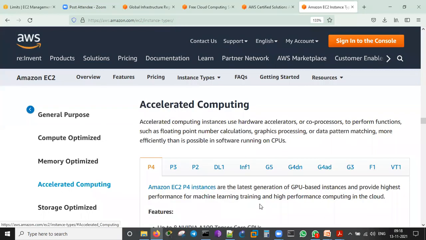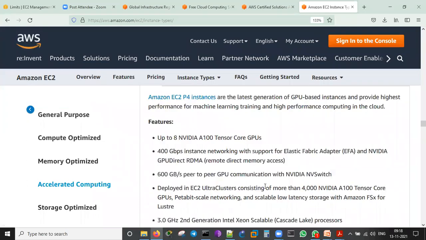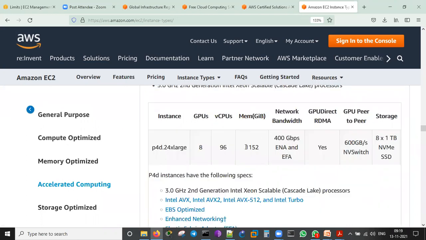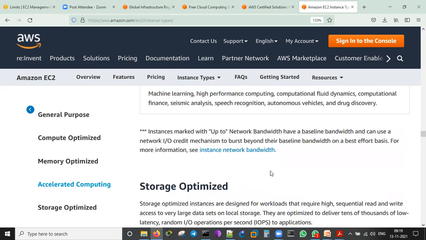Accelerated computing, which we can have, is for tensor core GPUs, graphical processing units. Memory is 1152 GB. It's DRAM they are talking about. It is not a hard disk. It's the RAM they are talking about.